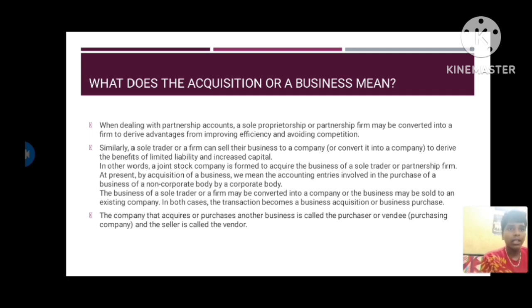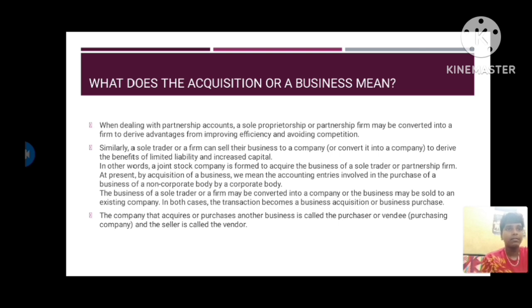By acquisition of business, we mean the accounting entries involved in the purchase of the business of a non-corporate body by a corporate body. In other words, a joint stock company is formed to acquire the business of a sole trader or partnership firm. The company that acquires or purchases another business is called the purchaser or vendee. The purchasing company is called the vendee, and the seller is called the vendor.